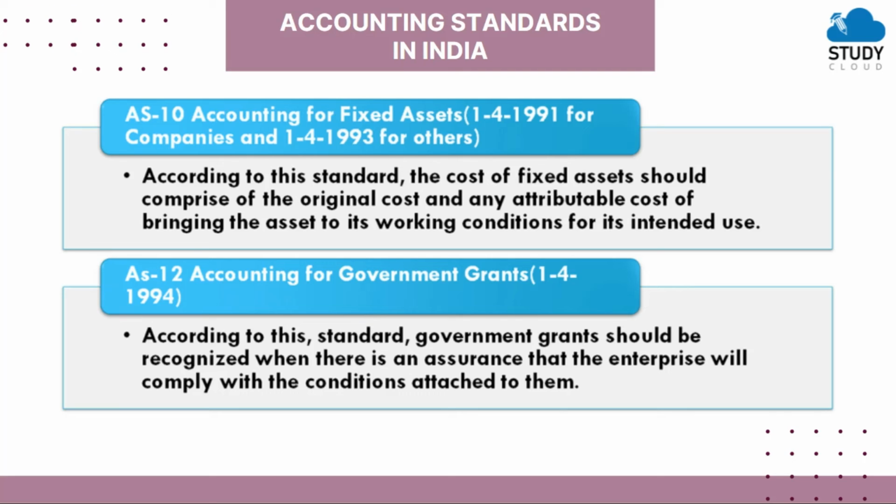Such grants are offered by the government agency or any local, national or international bodies. These government grants are sometimes referred to as subsidies, cash incentives, etc. So when government provides all these benefits to the businesses, then those businesses need to comply with the various conditions attached, means various terms attached to it. Then